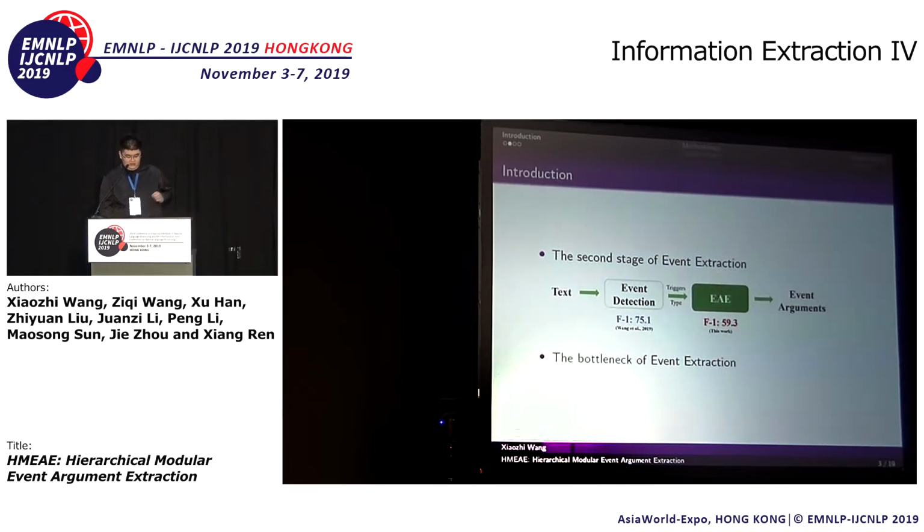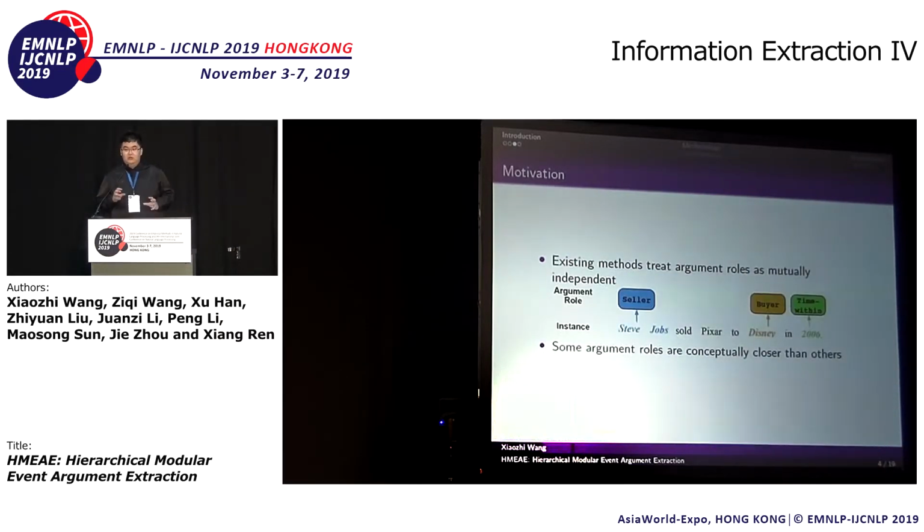And we can see that the state-of-the-art result for event detection is about 75% in F1, and I think the first work improved it again. But with event argument extraction, the performance drops to about 60%, which is much lower. And so we claim that event argument extraction is the bottleneck of event extraction now.